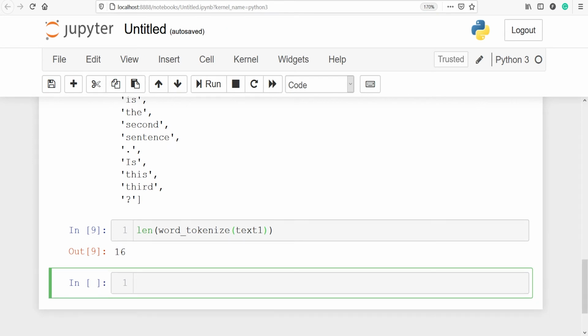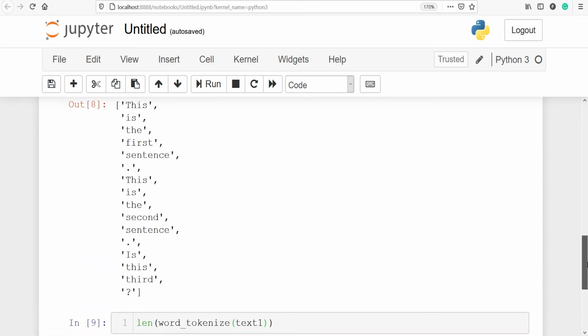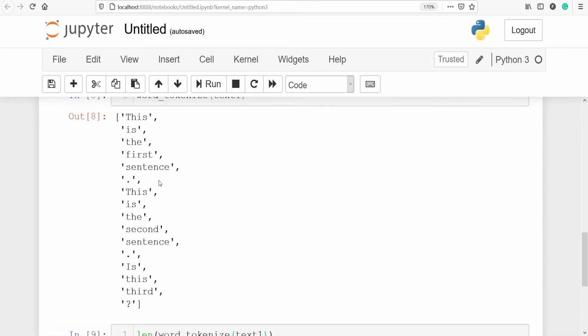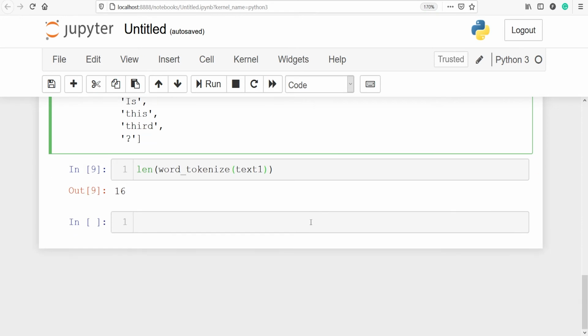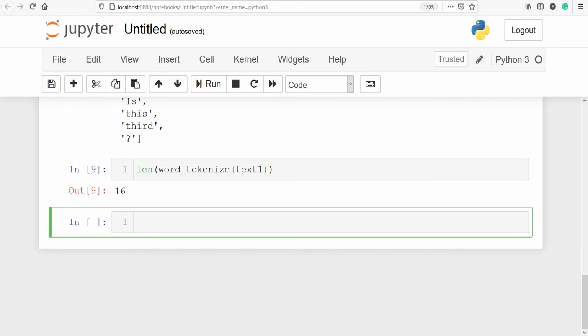Since we got the output in the form of a list, we can also apply slicing on the list. Here you will see we got the output in list here. I'll copy this code from here and I will save this result in a new variable. Let's make a new variable here, word_result. I'll paste the code.